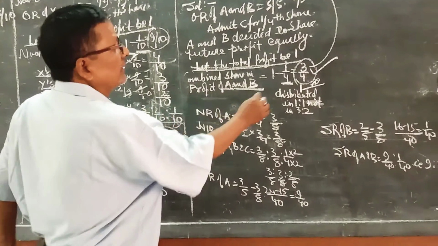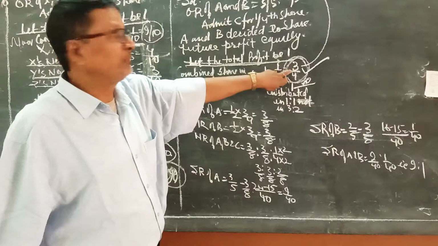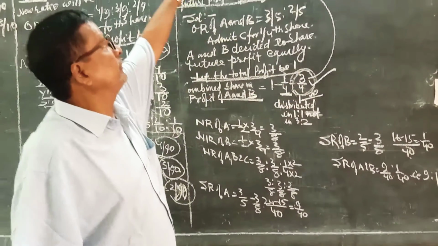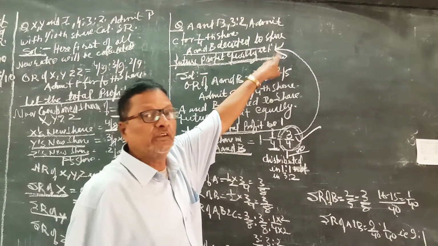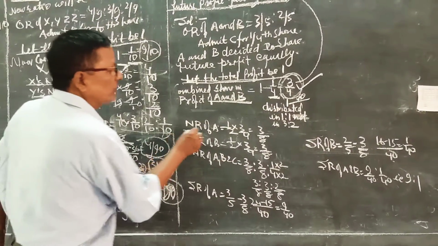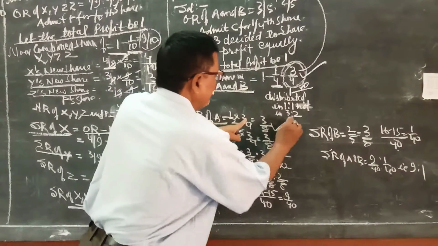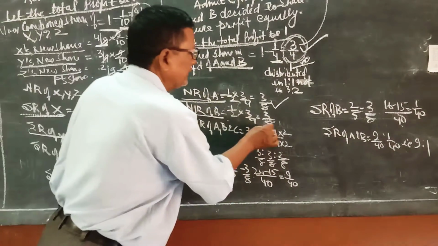So here the combined share in profit of A and B has come to 3/4. Now this 3/4 will be distributed between A and B, not in 3:2, but in 1:1, and the resultant will be their new ratio. That is, new ratio of A is 1/2 of 3/4, which is 3/8, and new ratio of B is 1/2 of 3/4, which is 3/8.